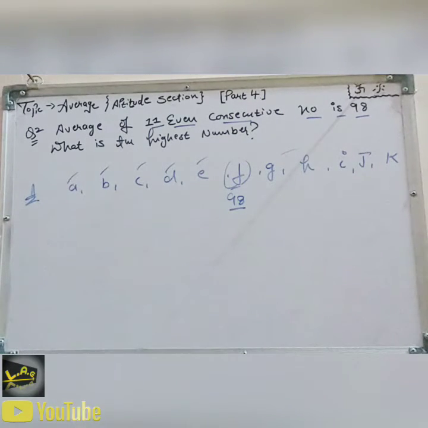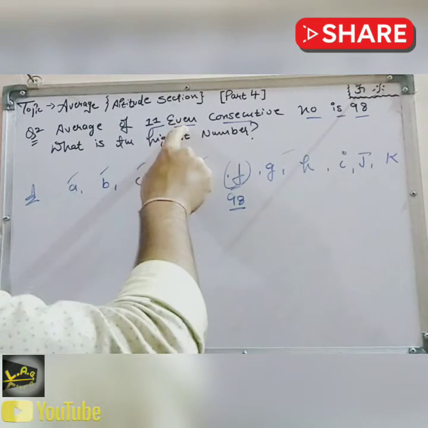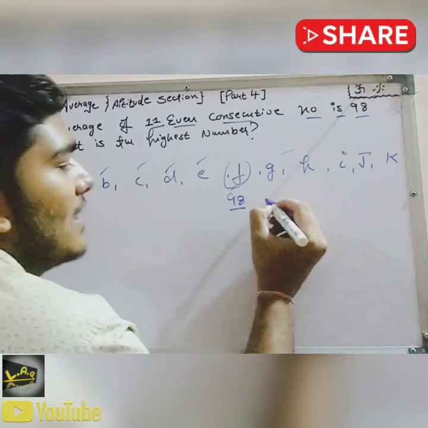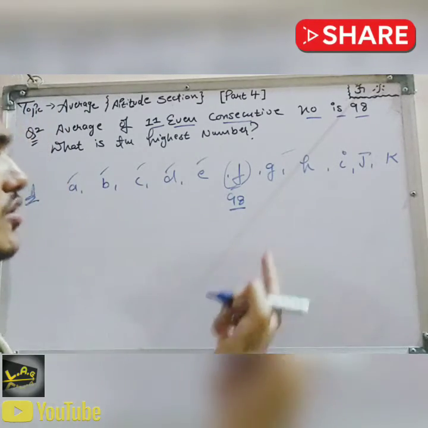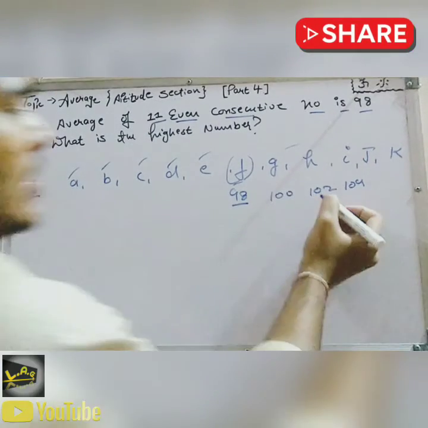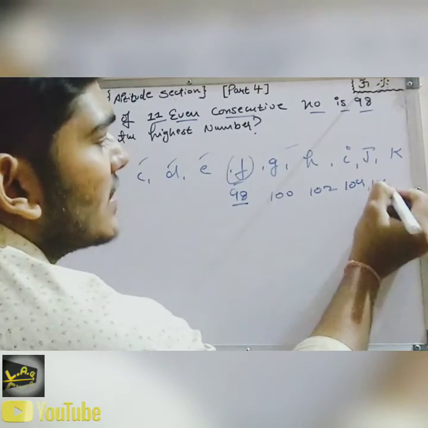Now it's getting very simple, because the middle is 98 and you have to find the even consecutive numbers. You just push on by plus 2, because 99 is not an even number. So 100, then 102, 104, 106, 108.